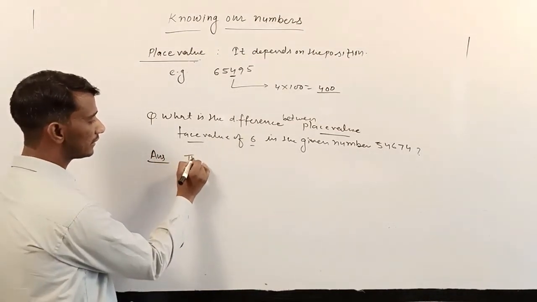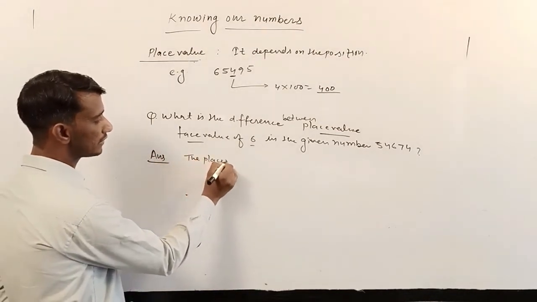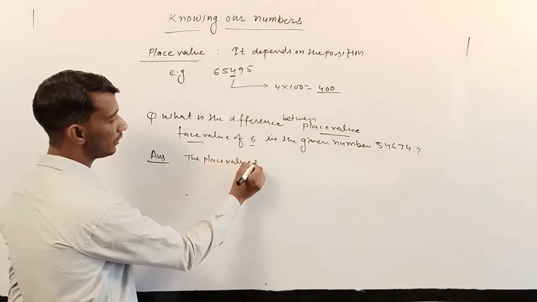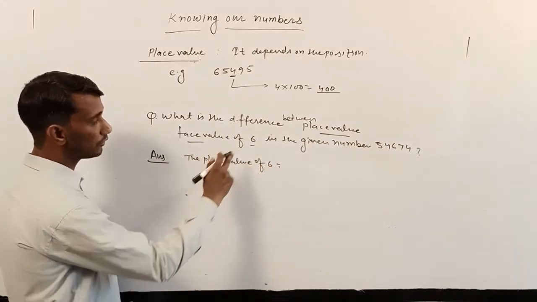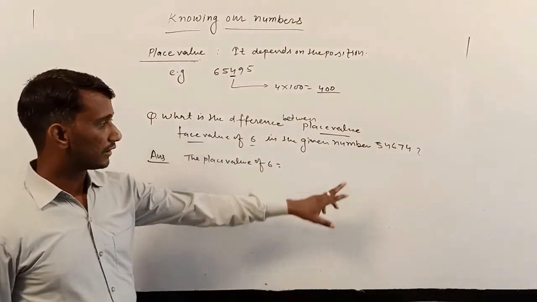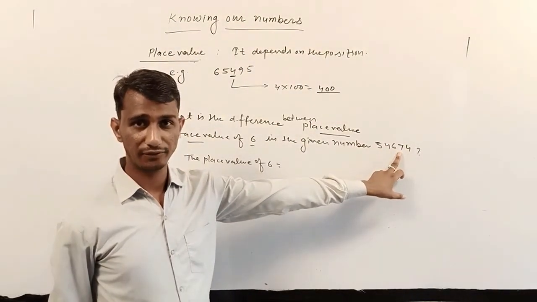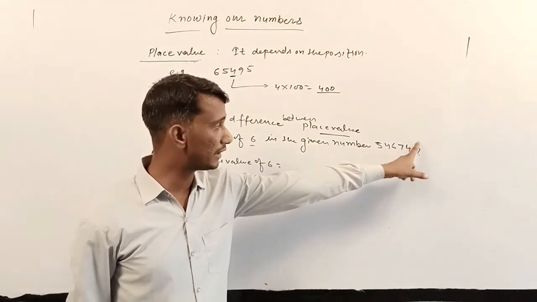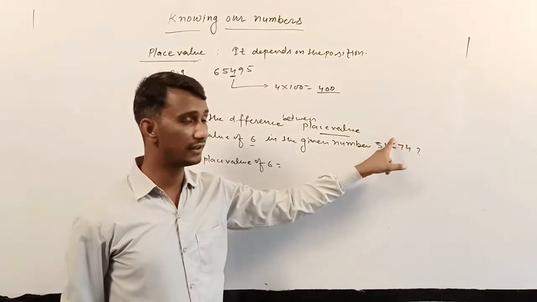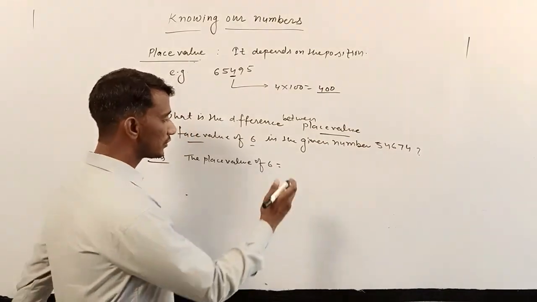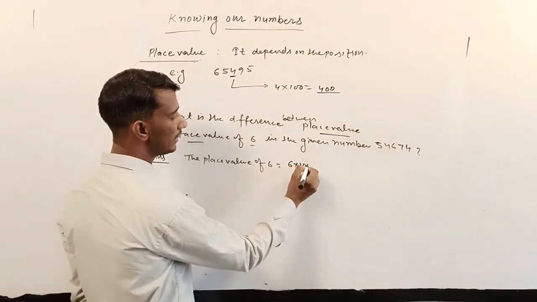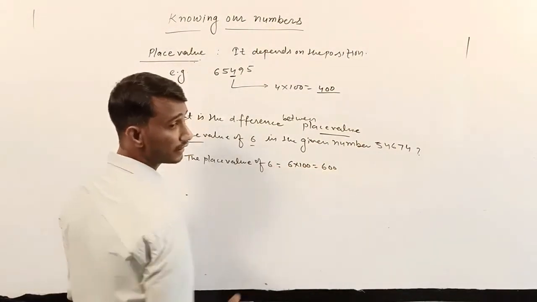First we write the place value of 6. In this number, which position does 6 have? From the left side count 1, 10 and 100. 6 is at the 100 position, so we write 6 times 100, we get 600.